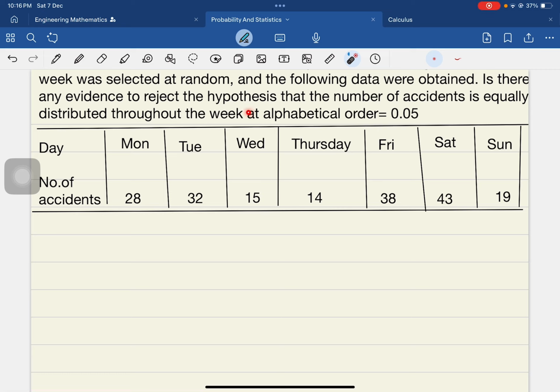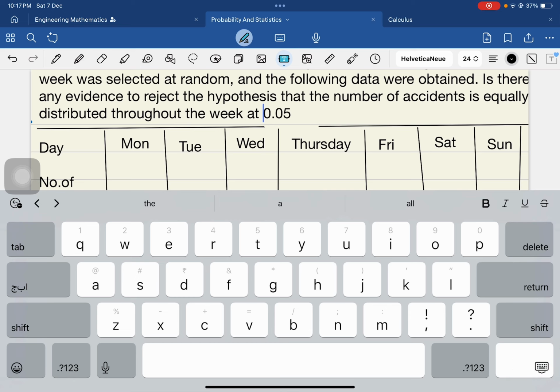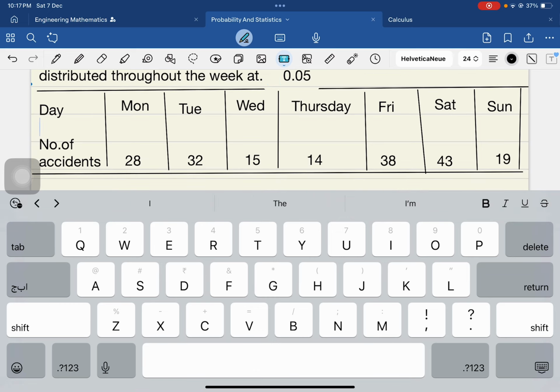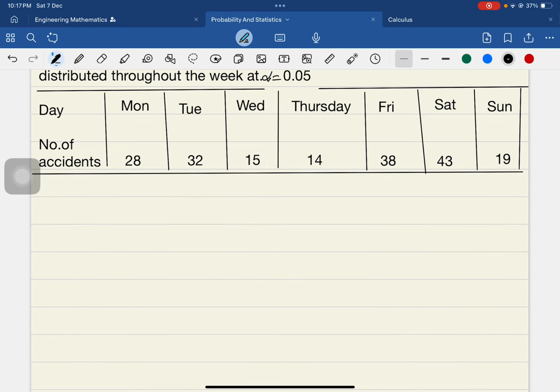Is there any evidence to reject the hypothesis that the number of accidents is equally distributed throughout the week at alpha equal to 0.05?